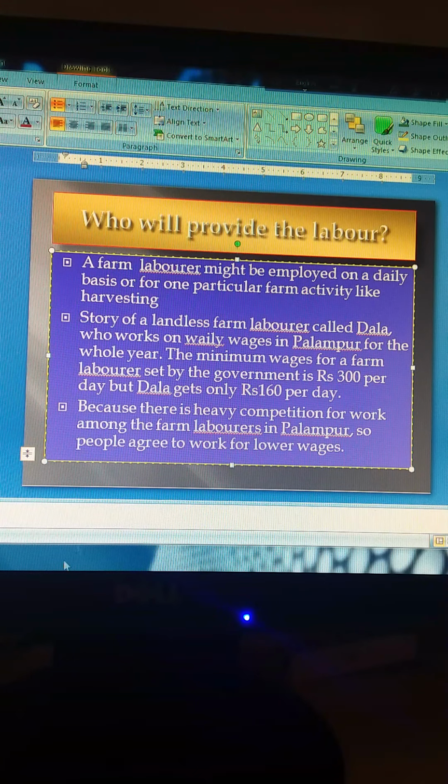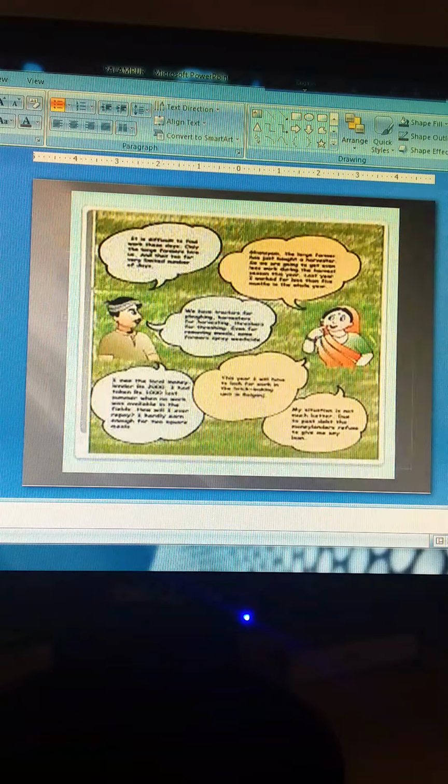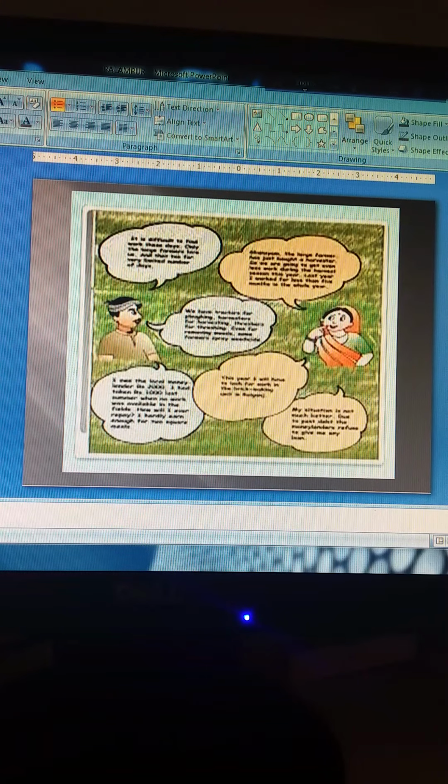Whatever wages they are getting, they know they are exploited because they are getting much less than what has been set by the government for daily wages. They are getting too little, but still they give their consent for working over the fields. So we have one picture over here, that is a picture from your book.